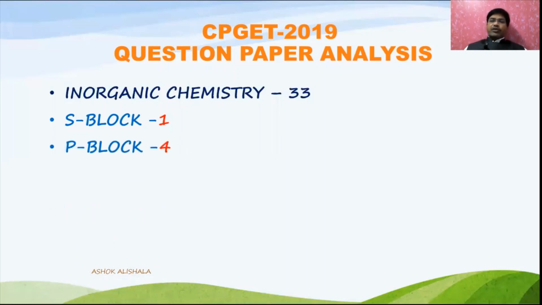Whereas in the P block elements, we have 4 questions, that is third group to 7th group elements. It was given 4 questions, and these are very easy questions, and we will discuss the 2019 question paper questions with the answers as well as its basic concepts in the coming videos.